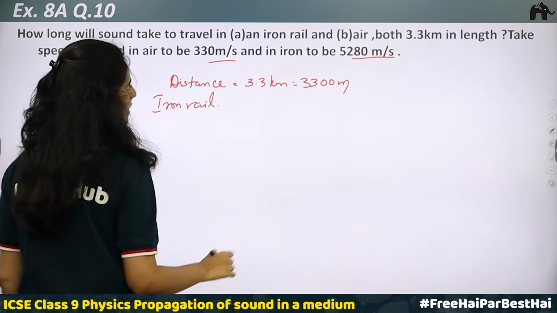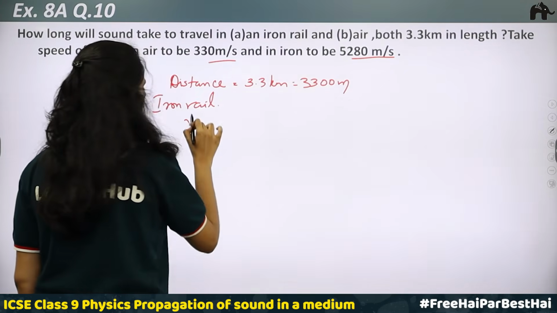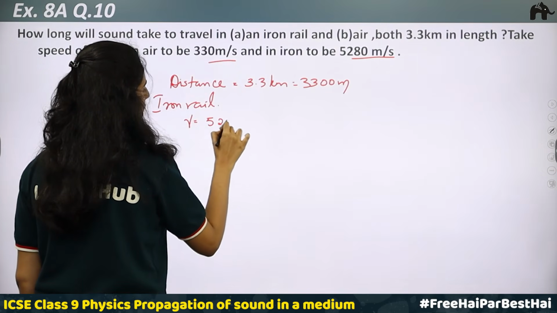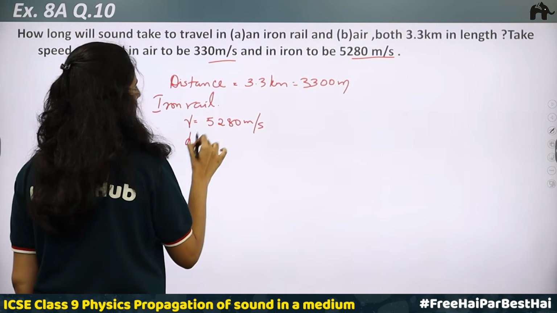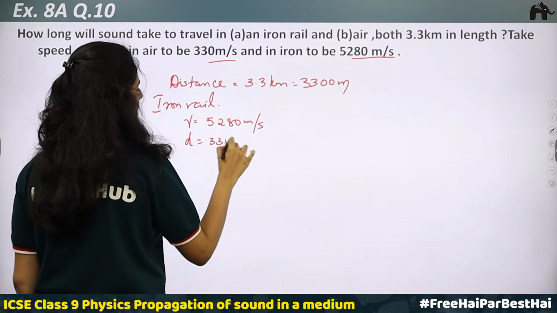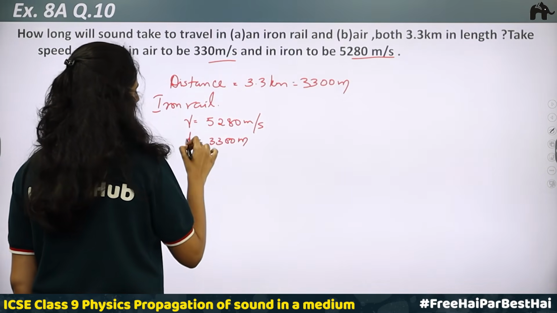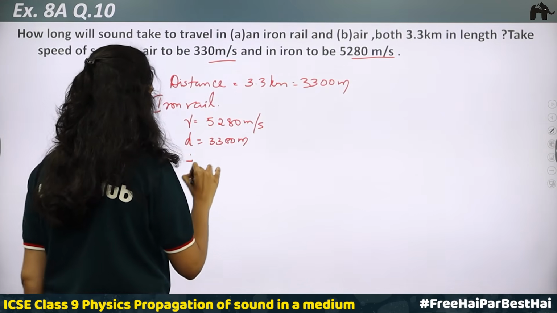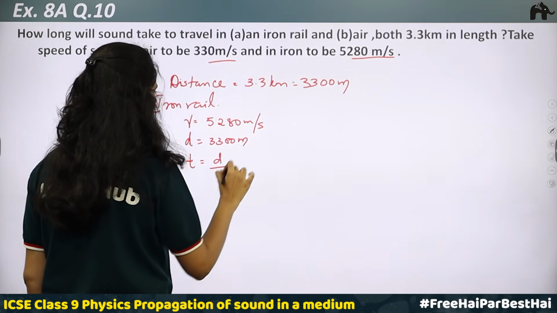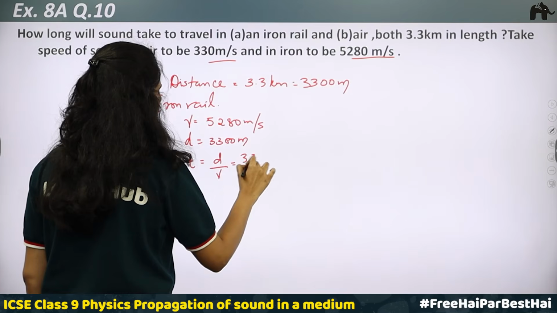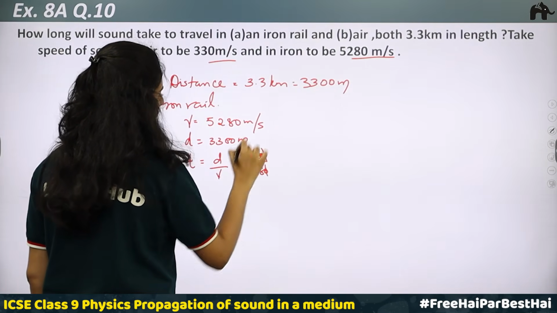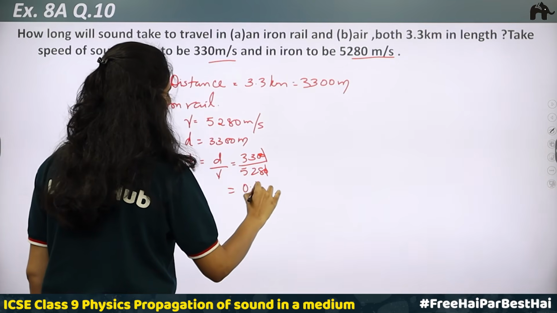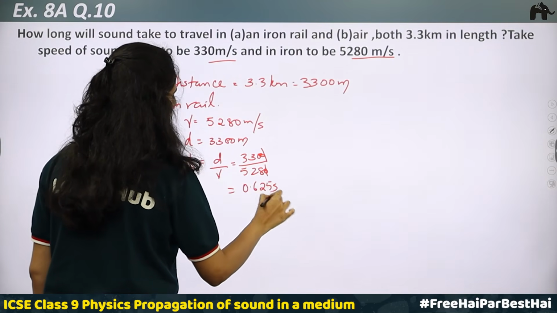So first we will find in case of an iron rail. In case of iron rail, the speed is given, V is equal to 5280 meter per second. Distance is the same, D is equal to 3300 meters. Distance we know, speed we know. Then what is the time? T is equal to distance by speed, which is 3300 divided by 5280. You cancel, when you find, you will be getting 0.625 seconds.